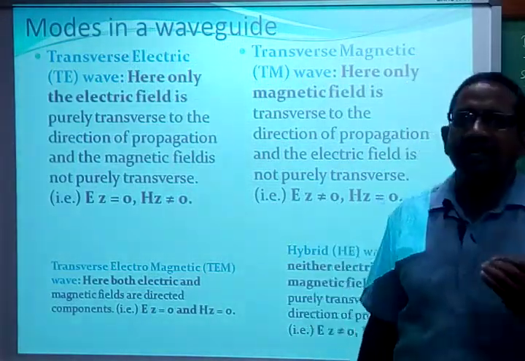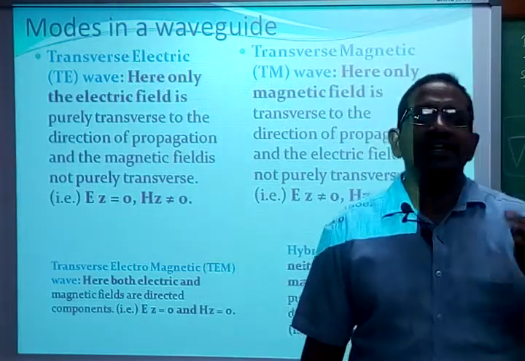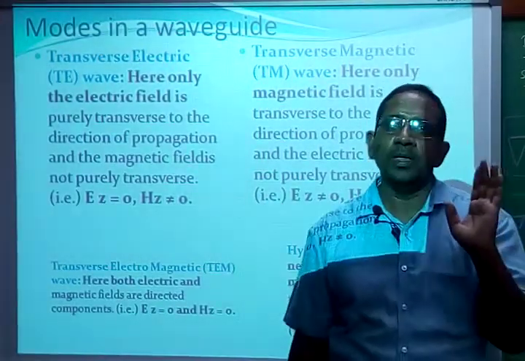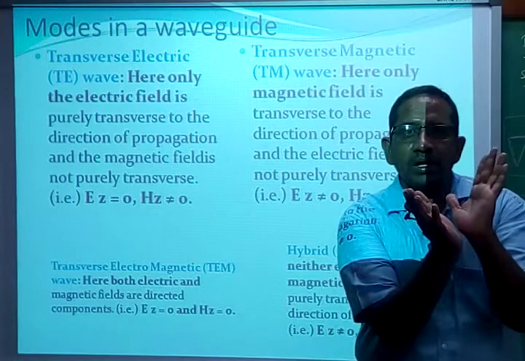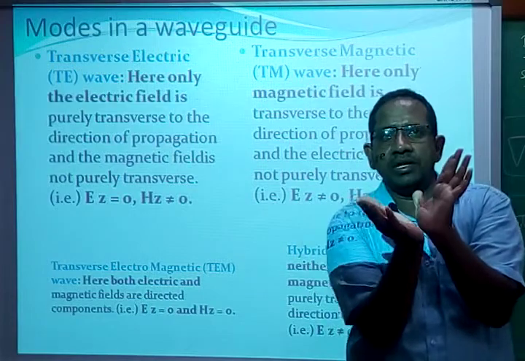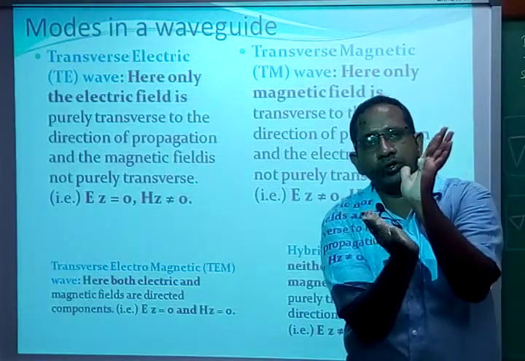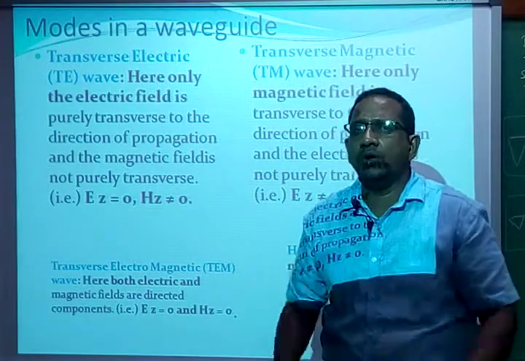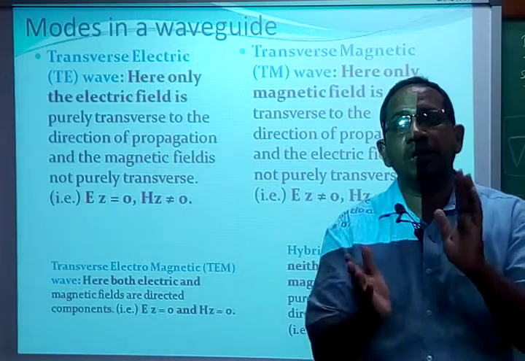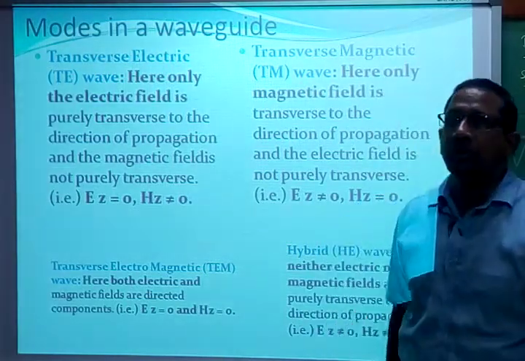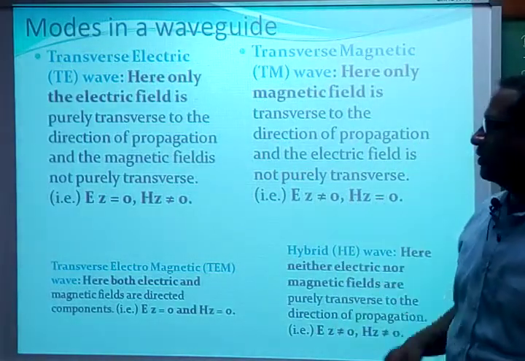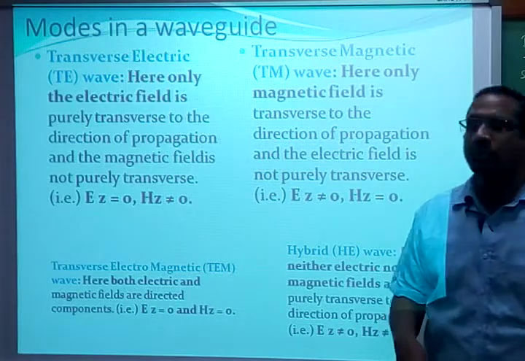Now what is TE? Transverse electric. As the name indicates, the electric field is transverse, that is perpendicular, to the propagation of the electromagnetic wave. When the electric field is perpendicular to the propagation, the field strength of the electric field along the propagation is equal to 0. Therefore Ez is taken as equal to 0, whereas Hz is not equal to 0, because the magnetic field is not purely transverse.